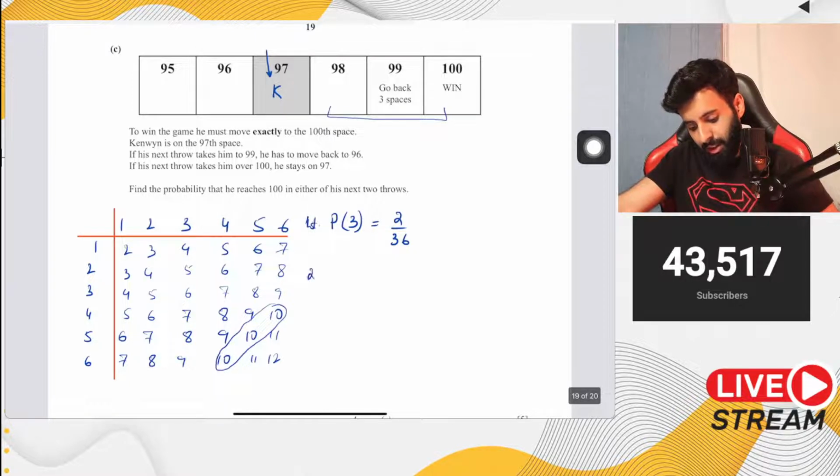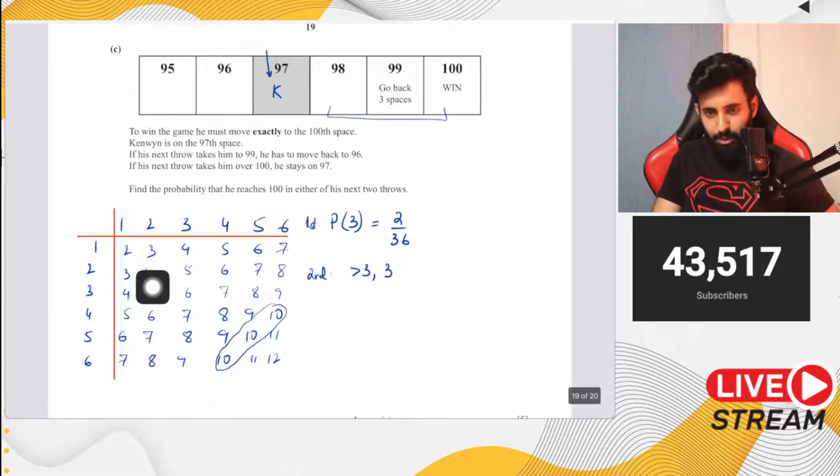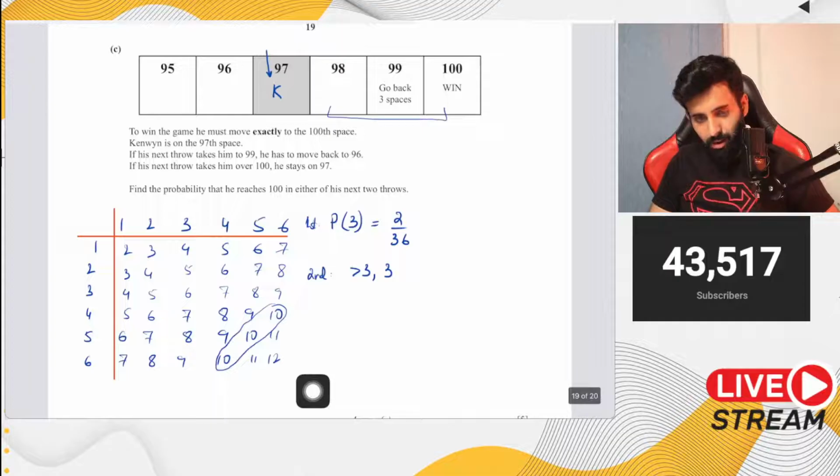Now, one way to win in the second attempt is that he gets a score more than 3, which is useless, and then in the second throw, he gets a score of 3. Now, what's the probability of getting a score that's more than 3? We have 2 3s from a total of, no, wait a minute. Let me check and make sure I'm doing it correctly.